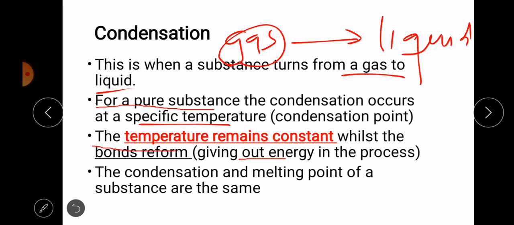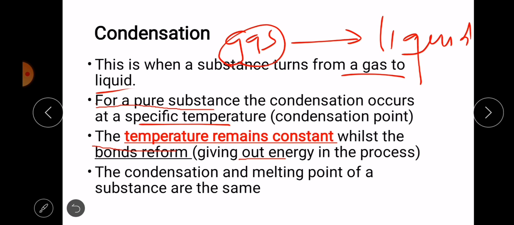You remember the gas particles have high kinetic energy. They are moving randomly at a very high speed, and now if you cool them, their speed is going to decrease, and they begin to move closer to each other because of the created intermolecular forces between the particles.